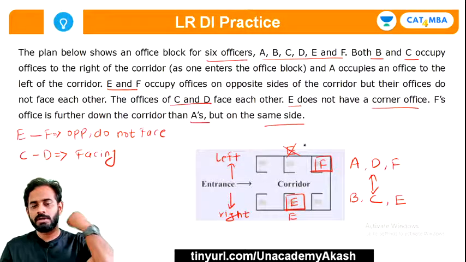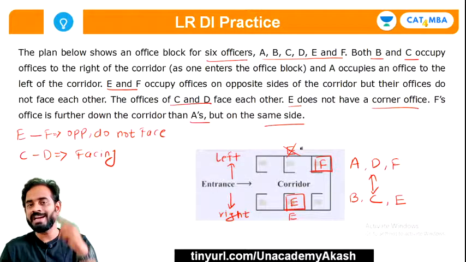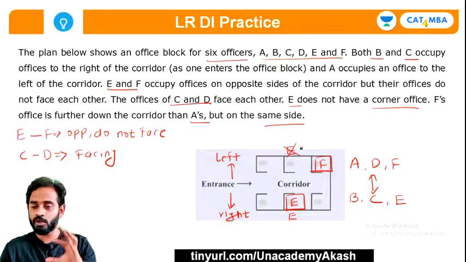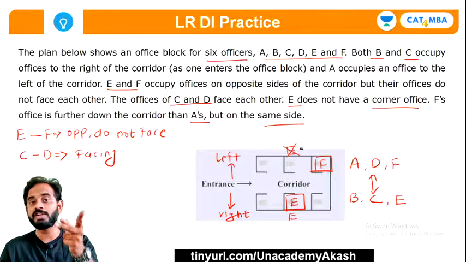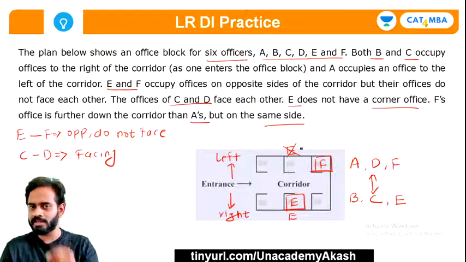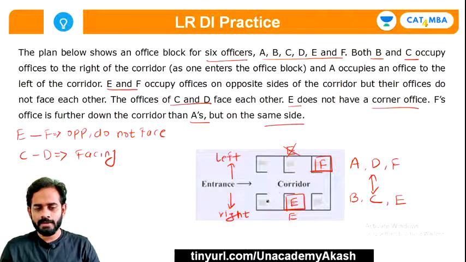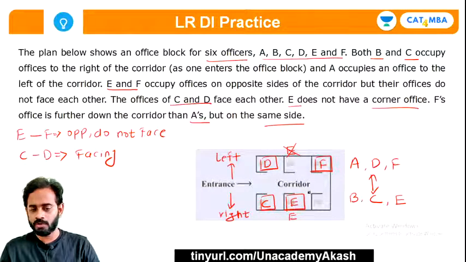Now there is one clue given. C and D's offices are on opposite sides and they are facing towards each other. So there is only one place remaining like this. So C must be placed at this place and D must be placed at this office. Since towards the right hand side there is only one person remaining, that is B, B is here and A should be placed at this place. I hope you understood this.